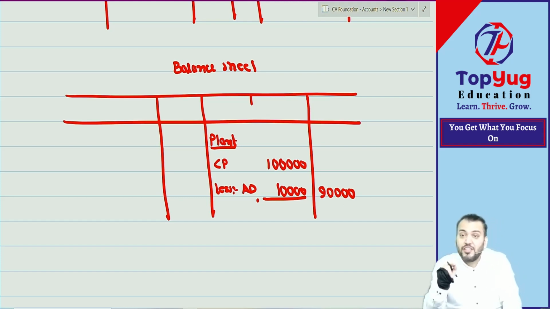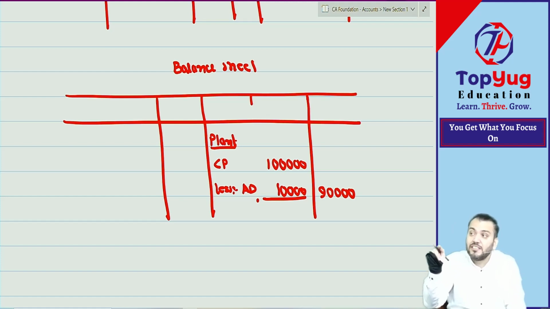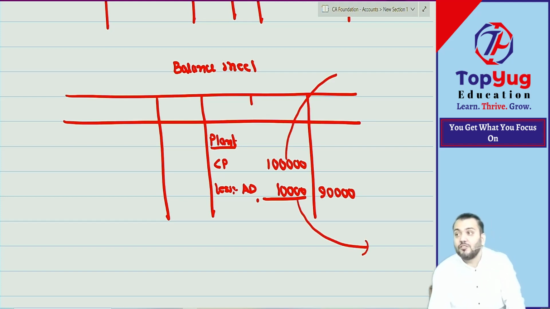But if we are maintaining plant account at net value, meaning after deducting depreciation, then from the balance sheet we are not able to understand what the cost price is. Are you able to understand? Have you understood this? So can I say there are two accounts. When I am writing plant account at cost price less accumulated depreciation, actually there are two accounts. This represents which account? Plant account. And this represents which account? Accumulated depreciation account.